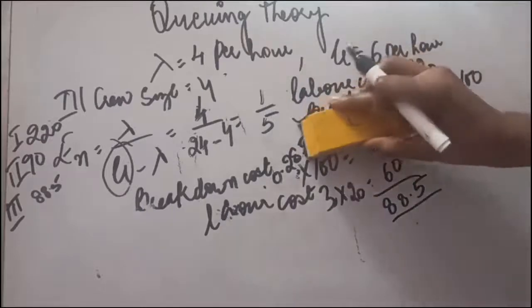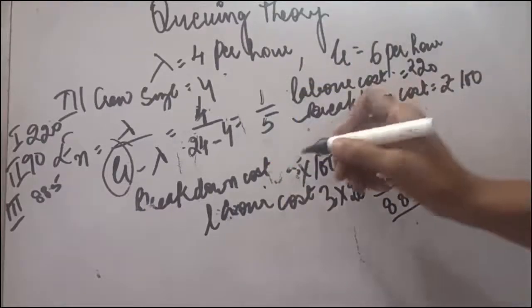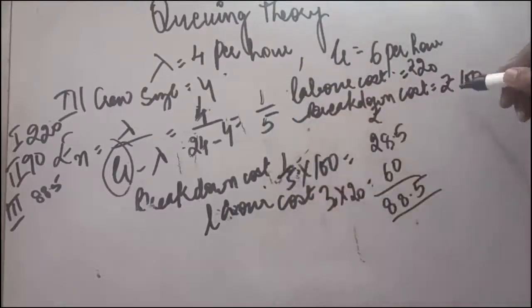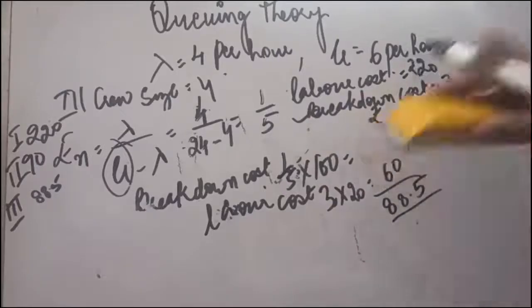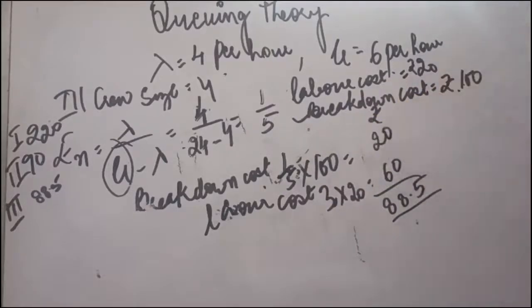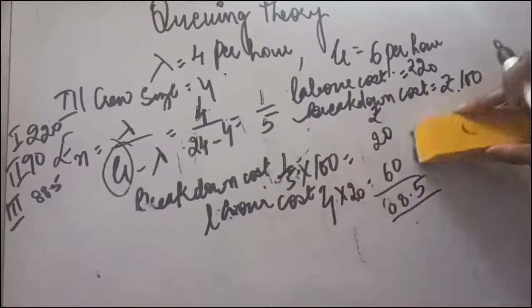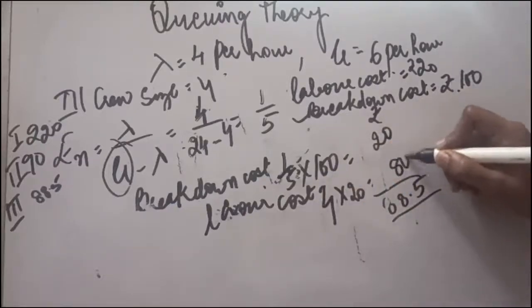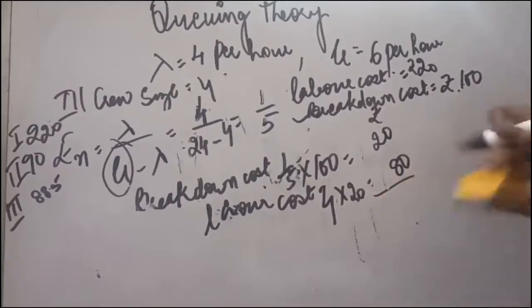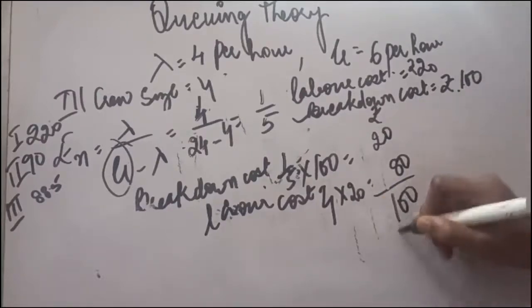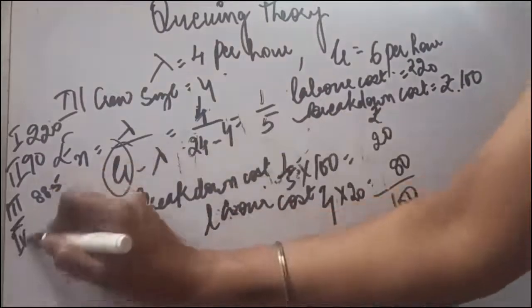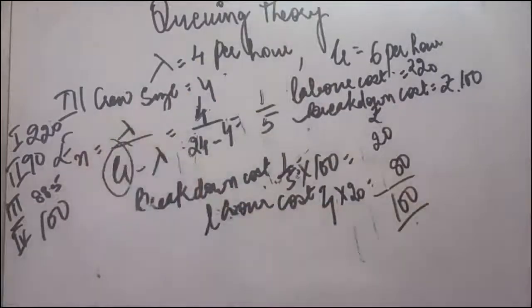So here the breakdown cost is 1 upon 5 into 100, so the breakdown cost will come out to be 20. But for the labor cost, now 4 people are working, so the labor cost will be 80. So the total cost will be 100. Now you can see when the crew size is 4, the cost has started increasing.